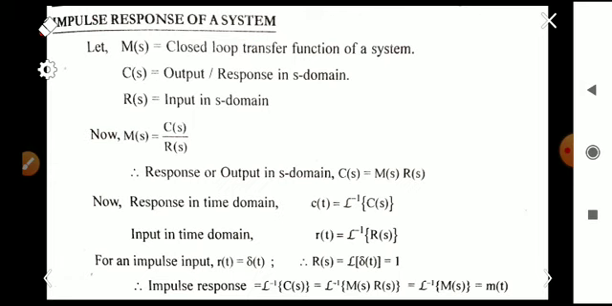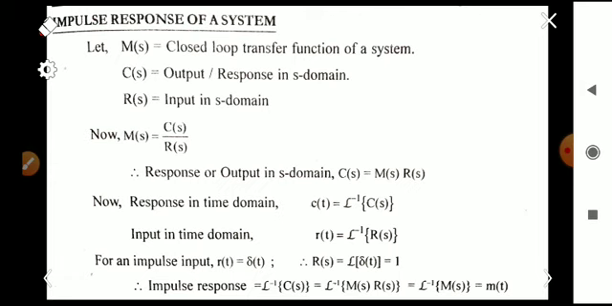Now, M(s) denotes the closed loop transfer function of a system, C(s) is the output response and R(s) is the input. We know that M(s) = C(s)/R(s), so the response can be written as C(s) = M(s) R(s). In the time domain, the response C(t) is found by taking the inverse Laplace transform of C(s), and the input R(t) is the inverse Laplace transform of R(s).